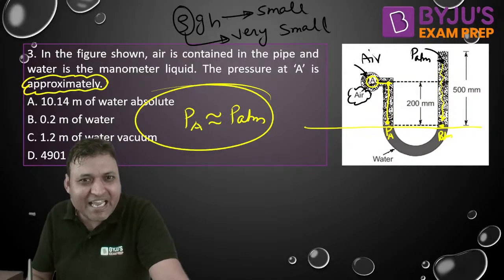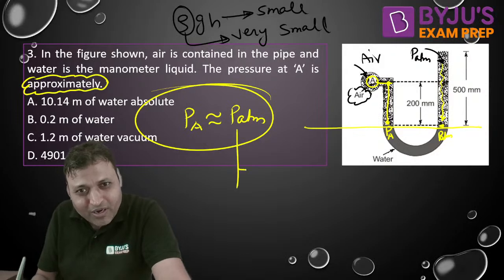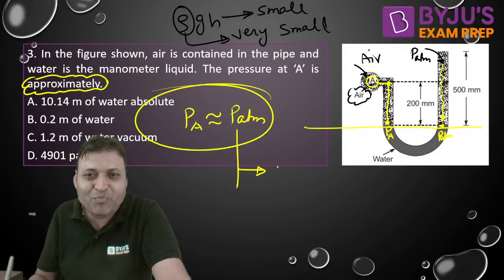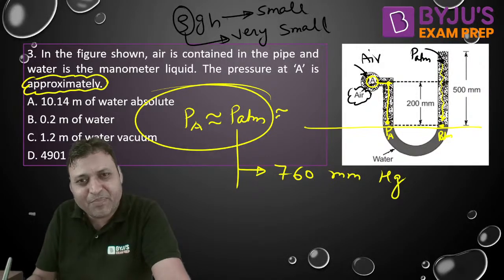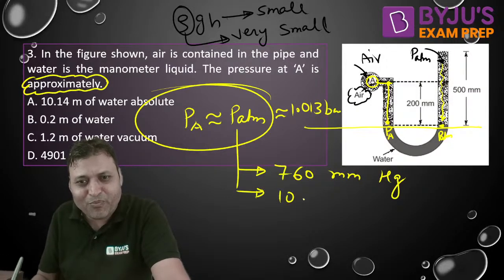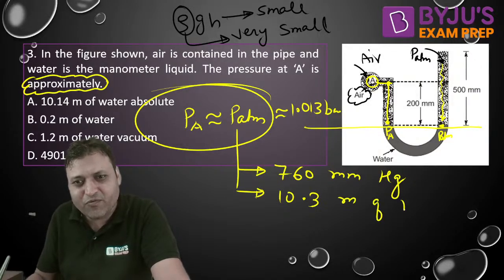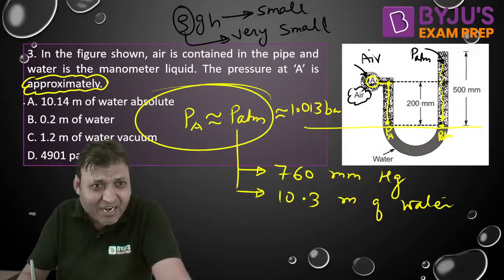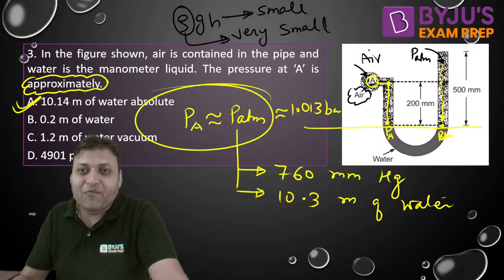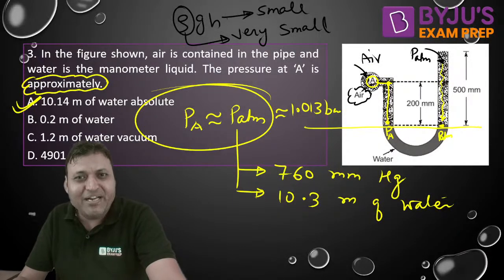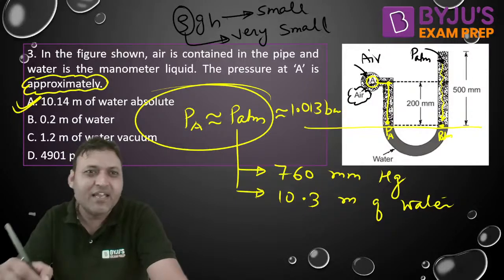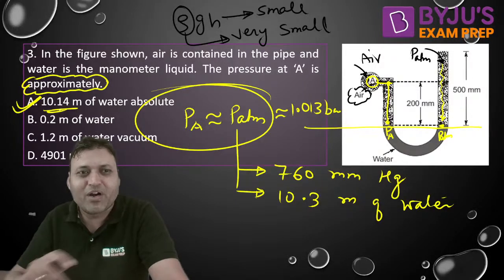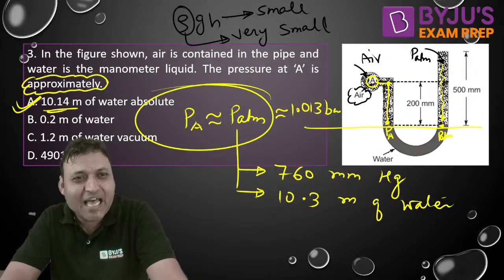And PATM, in terms of mercury head, is 760 mm of mercury. That is standard atmospheric pressure, 1.013 bar. And in terms of water, it is 10.3 meter of water. So the approximate value is option A, because the air density might vary. There is a slight variation. That is why the approximate value is around 10.1 meter of water. That is the absolute value.